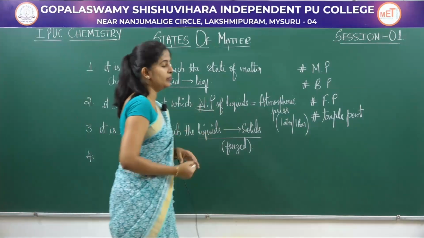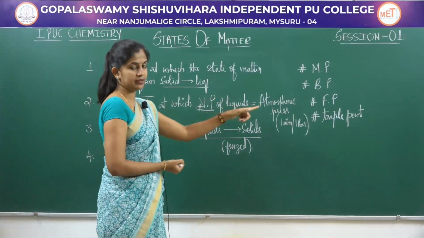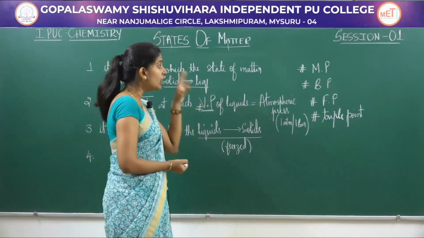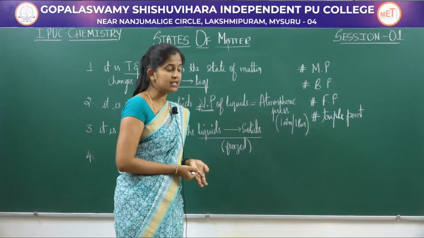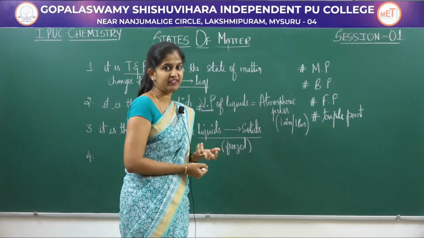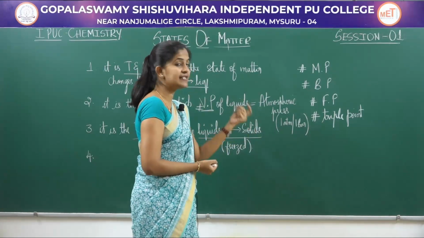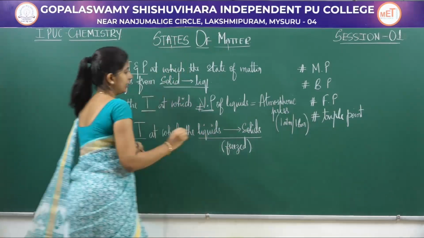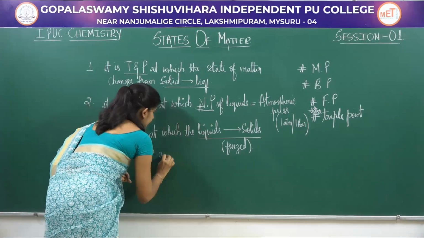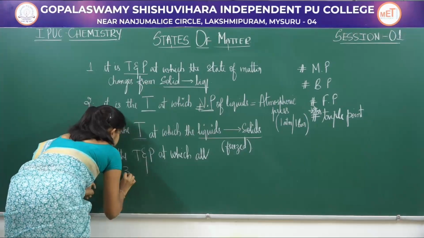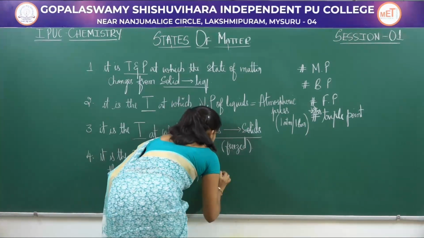The last one is your triple point. It's a very important thing. It's a temperature and pressure wherein all the three states of matter, that is your solids, liquids and gases coexist. That is, three states of matter stay together in equilibrium. So that temperature and pressure at which this happens is called your triple point. It is the temperature and pressure at which all the three states of matter, that is solids, liquids and gases coexist.